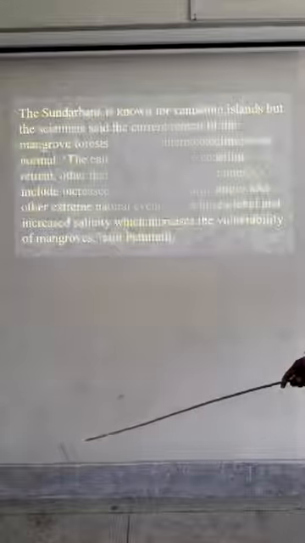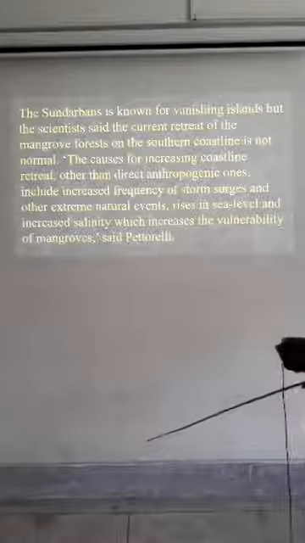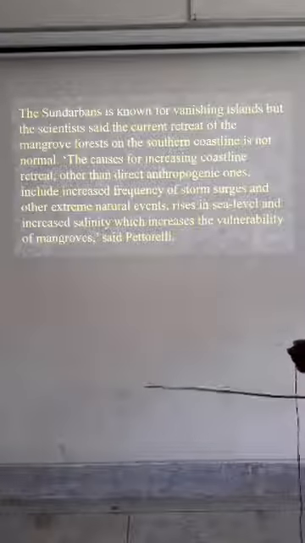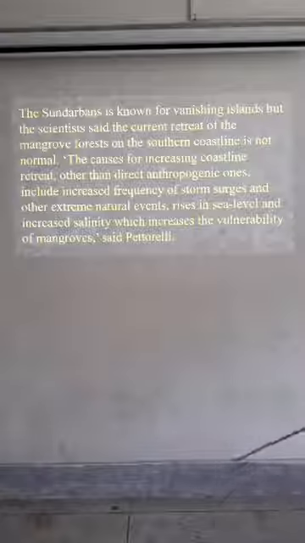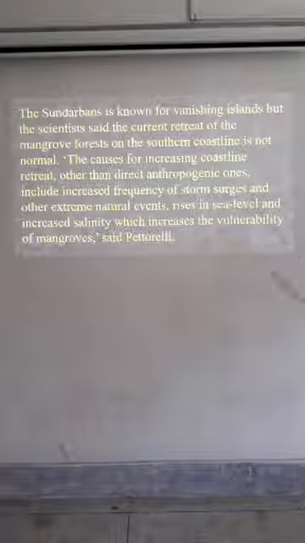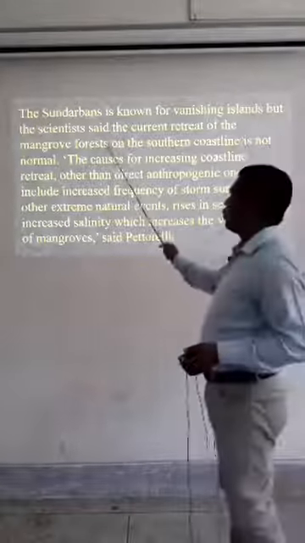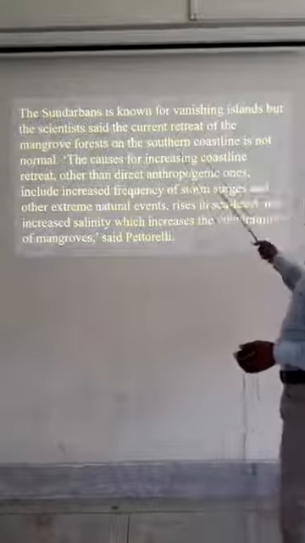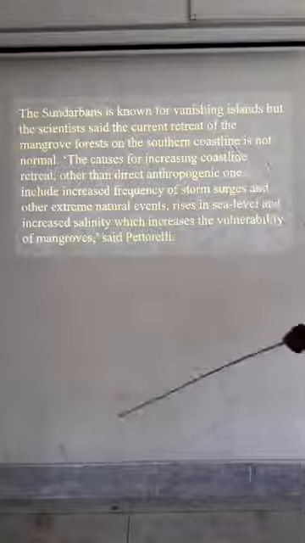Next, the Sundarbans is known for vanishing island, but the scientists say the current retreat of the mangrove forest on the southern coastline is not normal.